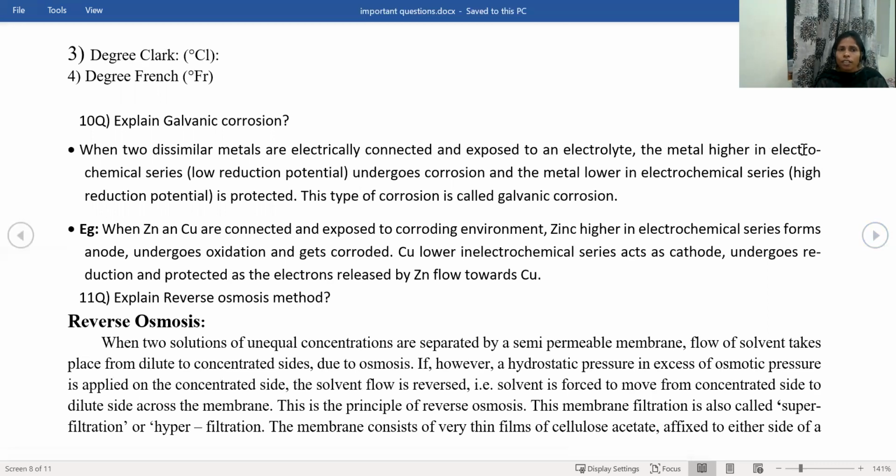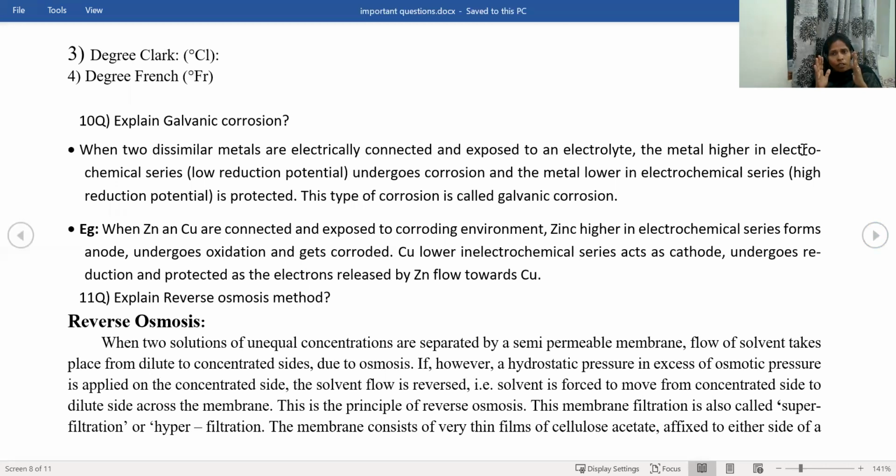And the next question is explain galvanic corrosion. I asked only galvanic corrosion. Galvanic corrosion is similar to a galvanic cell. In the galvanic cell, there are 2 electrodes, anode and cathode. At anode, oxidation takes place, at cathode, reduction. Same like the galvanic cell, in galvanic corrosion also we have 2 electrodes, anode and cathode.